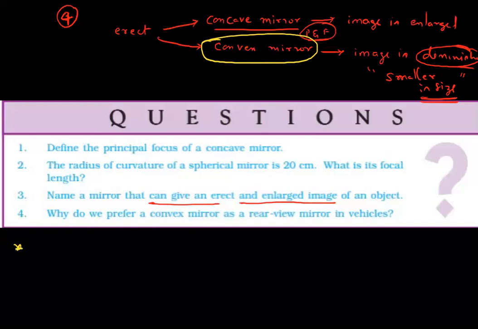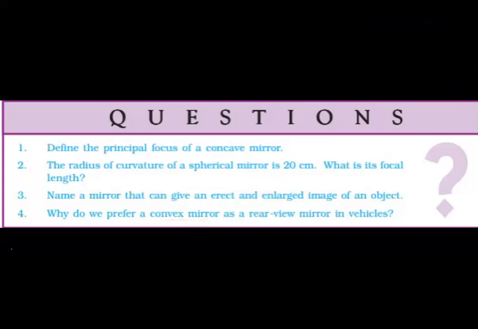In the case of a convex mirror, the image is erect and diminished, so we can see larger objects in smaller size. That's why we prefer a convex mirror as a rear view mirror in vehicles.